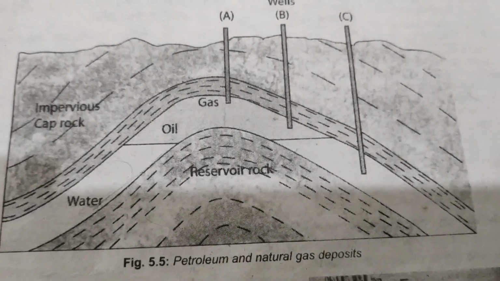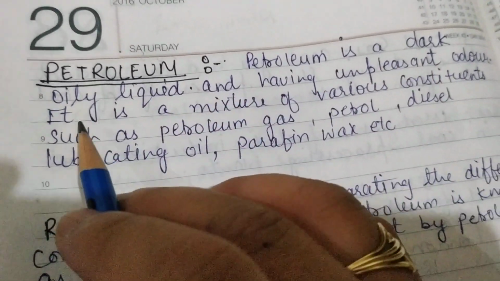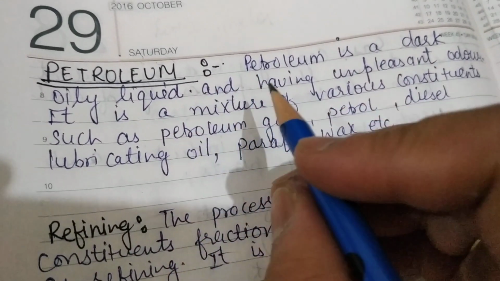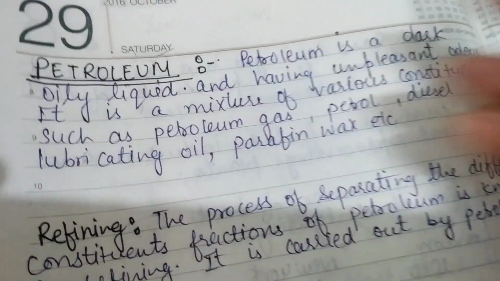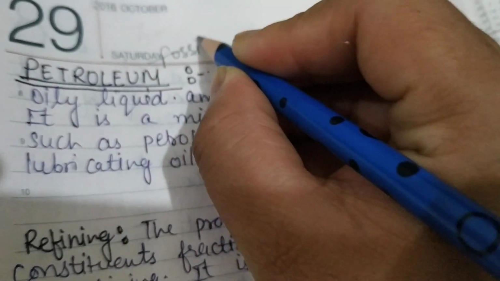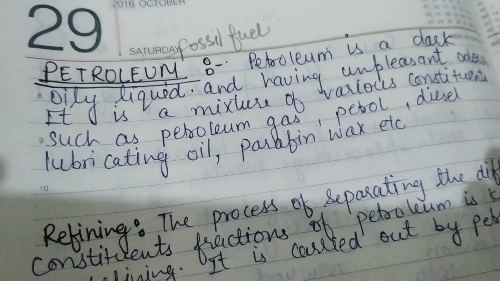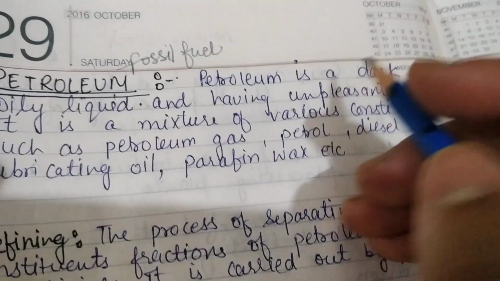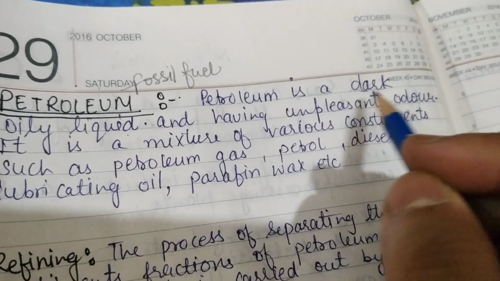So let us discuss more about petroleum. Students, petroleum is a dark oily liquid. It is a fossil fuel. We all know that it is a fossil fuel, and we get many products from the petroleum. It is a dark oily liquid having an unpleasant odor.